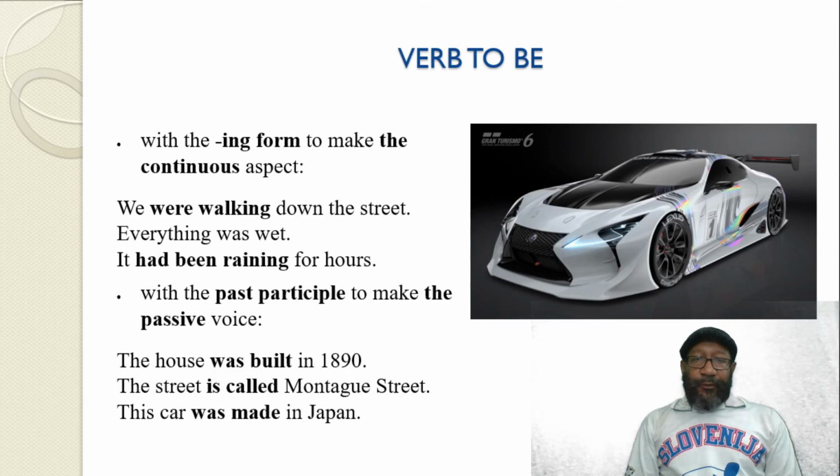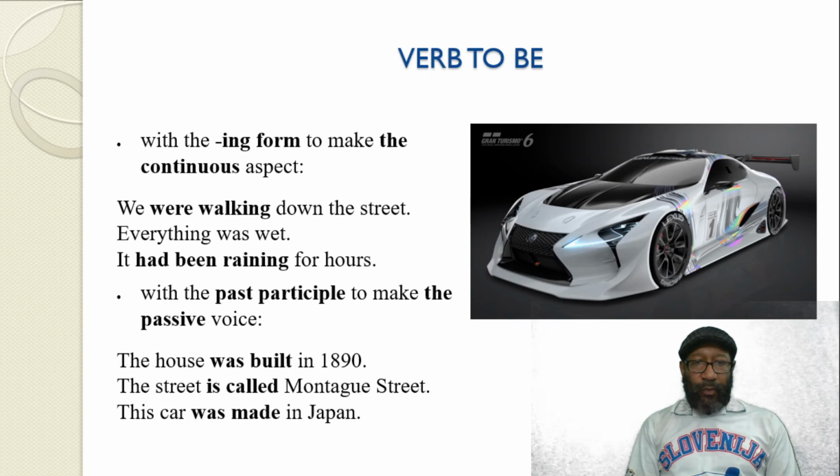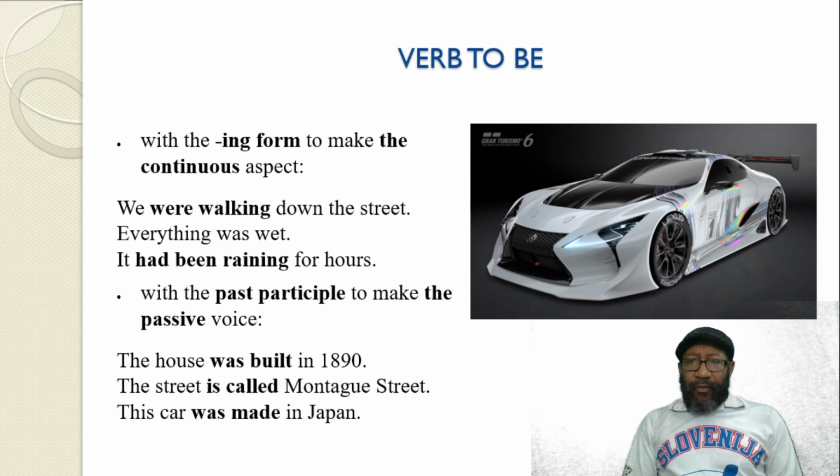With the ing form to make the continuous aspect or the continuous tense. We were walking down the street. Everything was wet. It had been raining for hours. So you can check here, you see that we use the continuous tense in this sentence. With the past participle to make the passive voice. So verb to be is also used to form the passive voice.